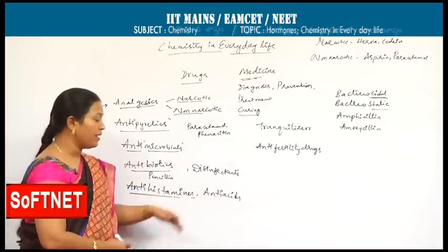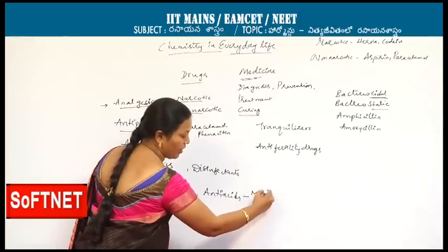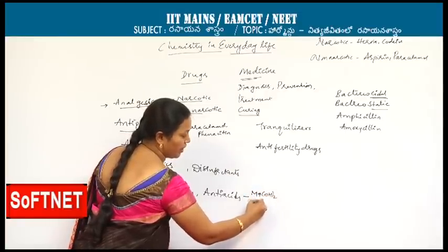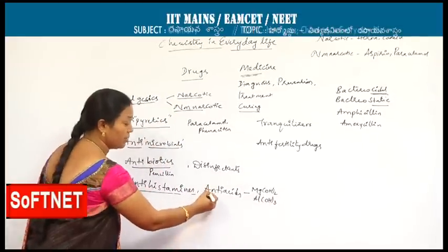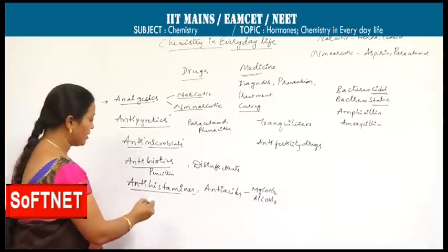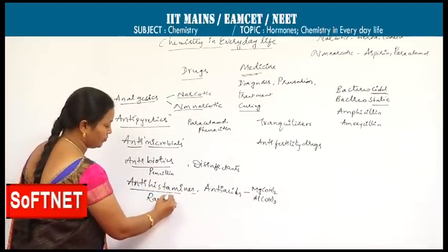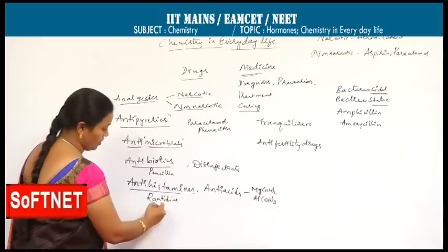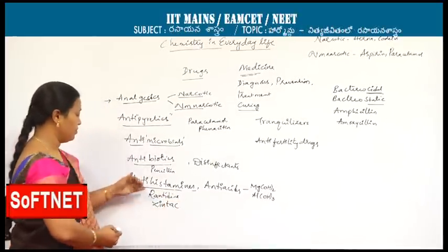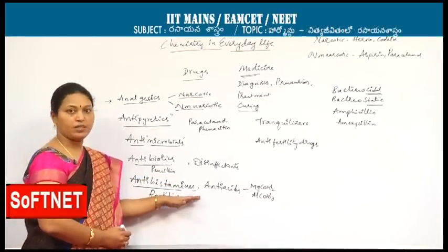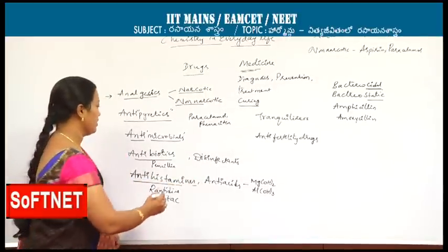Examples for antacids: basic magnesium hydroxide and aluminum hydroxide combination chemicals are the drugs that can be taken as antacid, whereas antihistamines are ranitidine, Zintac, which can be used as antihistamines. There is a little difference, you have to remember the difference. Next one,